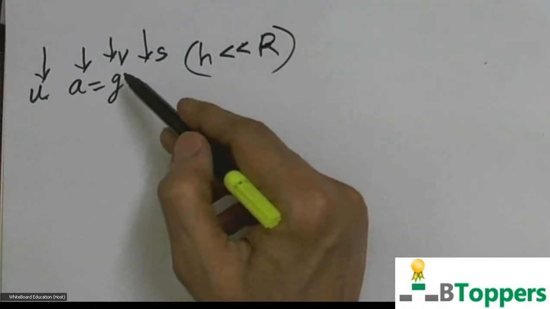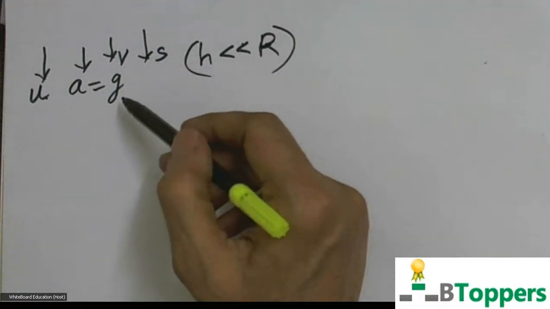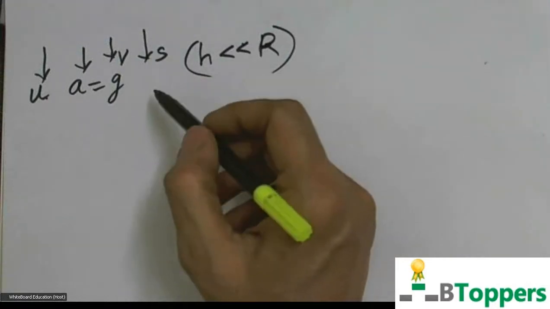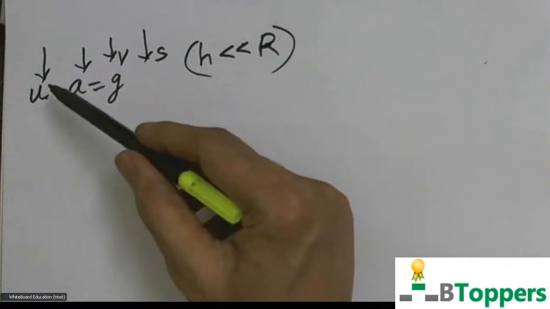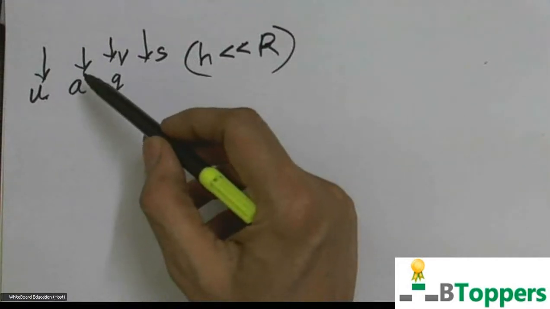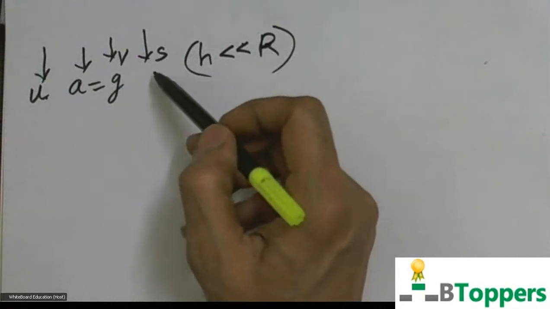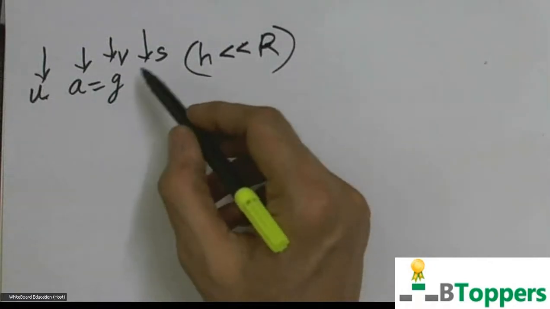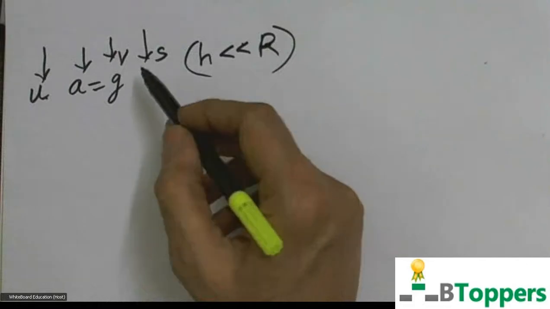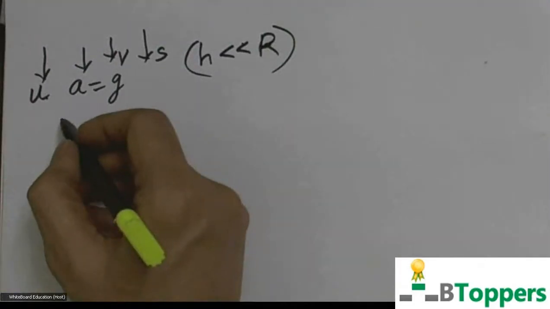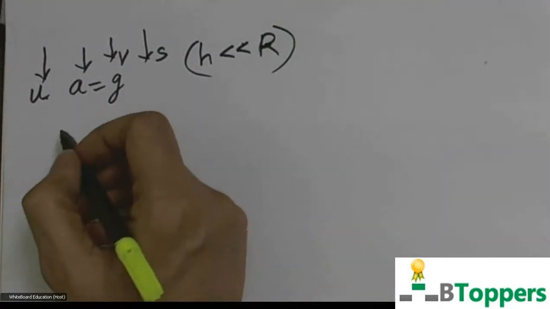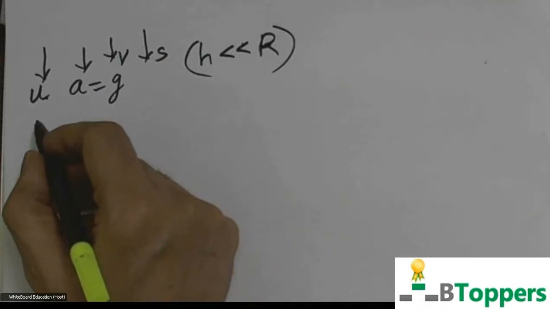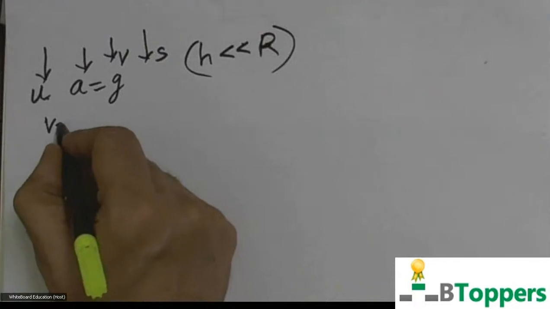v is the final velocity of the body after some time t. That is also directed vertically downwards. The displacement of the body is also directed vertically downwards. So all the vector quantities, initial velocity, acceleration, final velocity, and displacement, are in the same direction. So I can give the same sign for all quantities. The acceleration can be assumed to be uniform, so we can use the equations of one-dimensional motion with constant acceleration here.